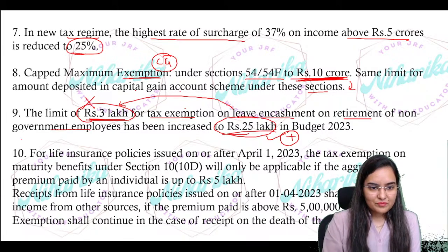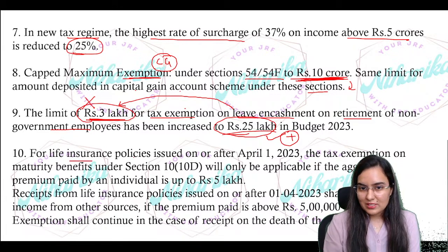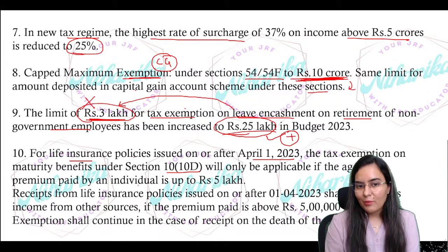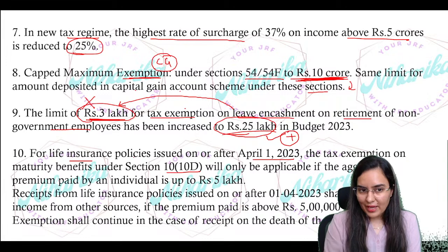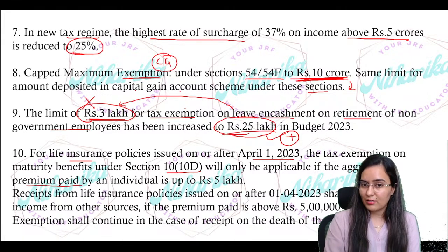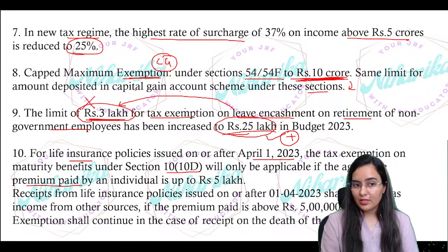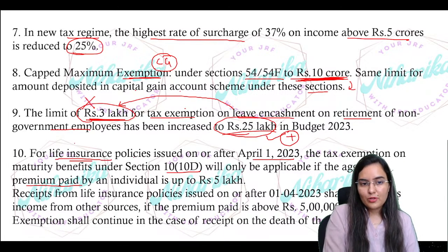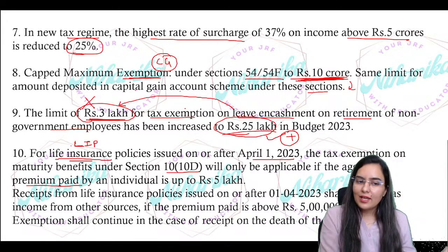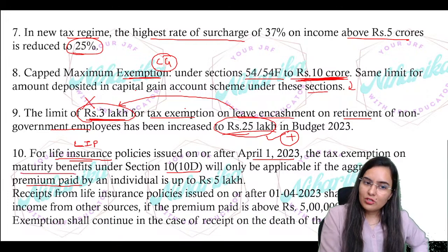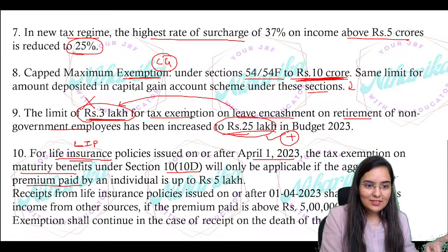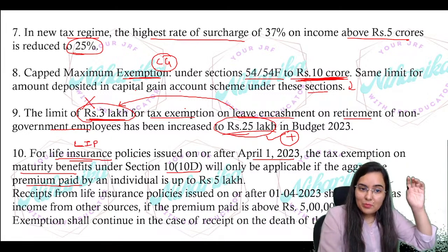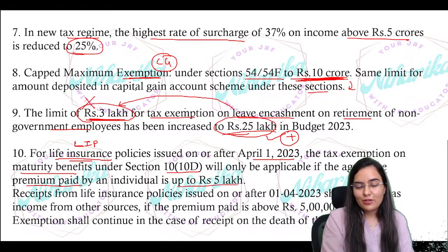Now, see, for life insurance policies issued after this, the tax exemption of maturity benefits under Section 10(10D) will only be applicable if the aggregate premium paid by the individual is within limits. If you want exemption in a life insurance policy, then you will definitely get exemption on the maturity benefits, but the aggregate premium paid by the individual should be up to 5 lakh rupees.